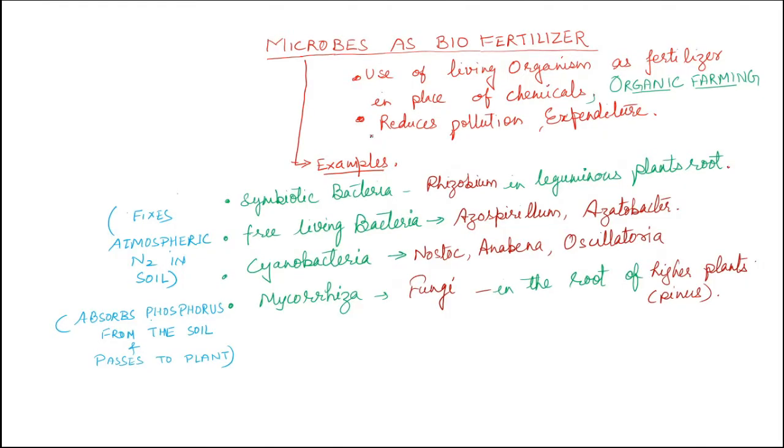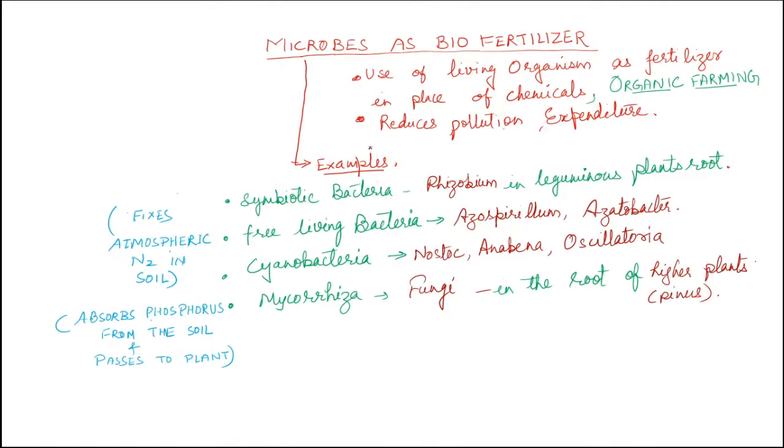Another very important role of microbes is that they are utilized as biofertilizer, because earlier we were using chemicals as fertilizer, different types of chemicals, but nowadays we are shifting towards another type of farming, that is organic farming. In organic farming organic fertilizers are used, and now we are depending upon living organisms to enhance the fertility power of the soil. This results in reduction of pollution, and it reduces the expenditure. So all these are the benefits of biofertilizer.